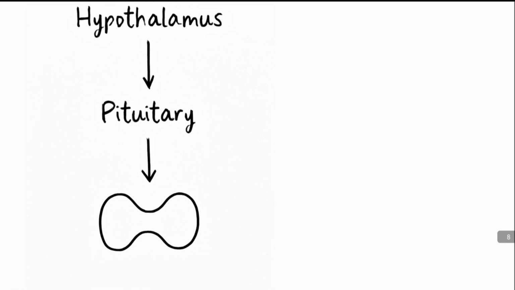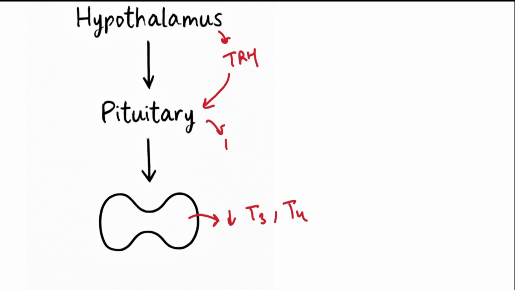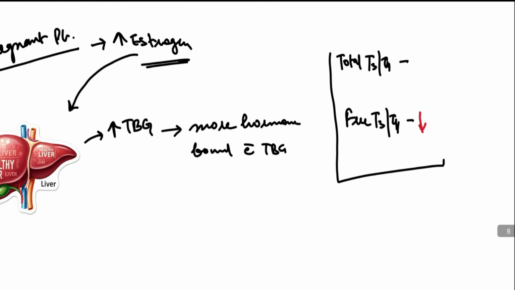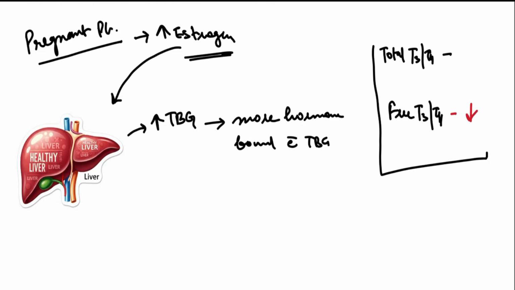Because of decreased level of T3 and T4, the hypothalamus increases the production of thyroid releasing hormone, which acts on the pituitary and results in increased production of thyroid stimulating hormone, which acts on the thyroid gland and ultimately results in increased production of T3 and T4. So the initial low level will ultimately be brought back to normal by the increased production of free T3 and T4.